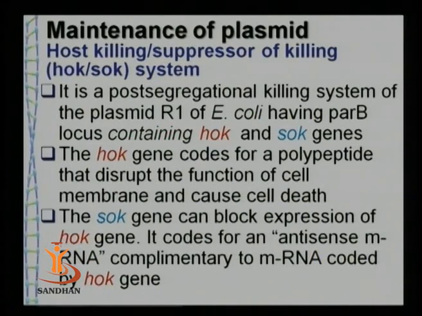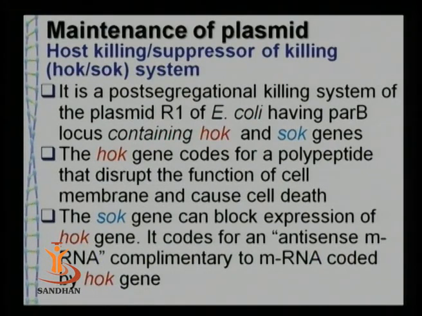The example is the HOK system, that is the host killing and suppressor of killing system. The HOK gene is present in the PAR-B locus of the plasmid R1. If it is expressed, it produces a polypeptide that disturbs the function of the plasma membrane of the cell, and the cell will die.